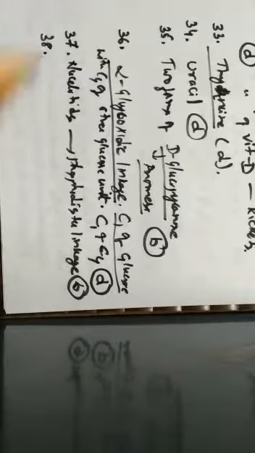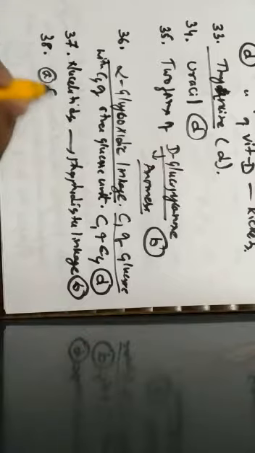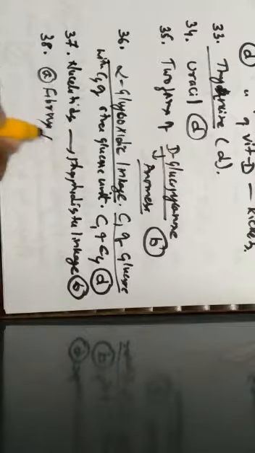Next one, question number 38. Which of the following is generally water insoluble? The generally water insoluble component is always a fibrous protein. This fibrous protein is always water insoluble, whereas vitamin C, amylose and glycine are water soluble in nature.